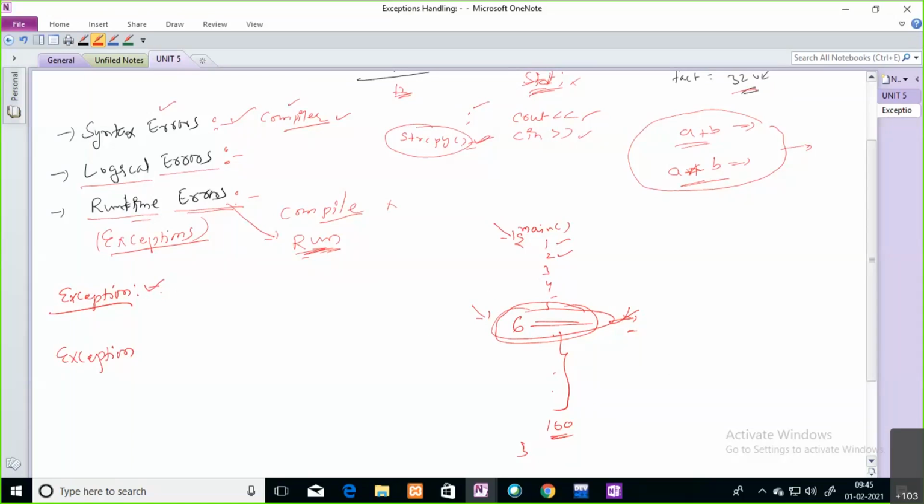Because of the exception, your program is going to exit in the middle of execution only. It is not going to complete its execution; abnormally, your program is going to exit. To handle that situation, we have a powerful mechanism in C++, that is exception handling.